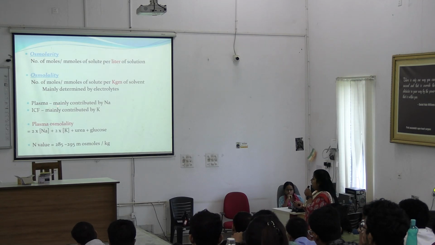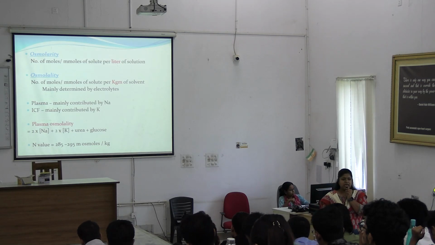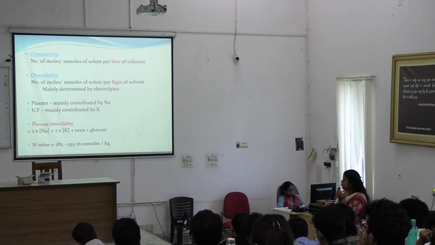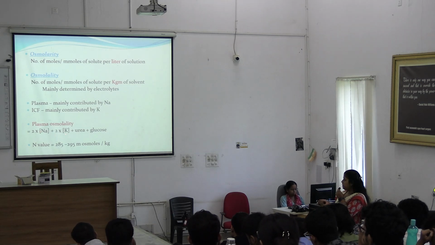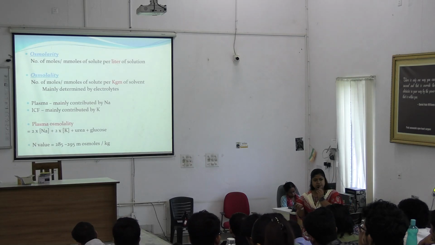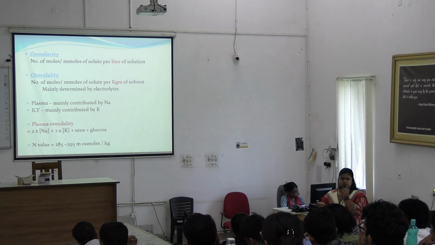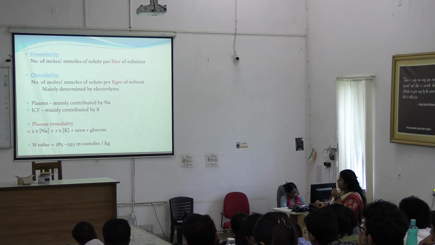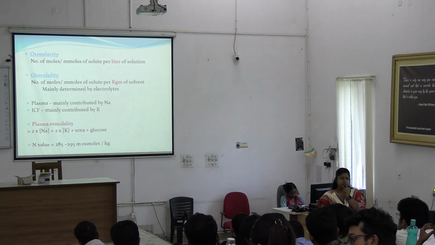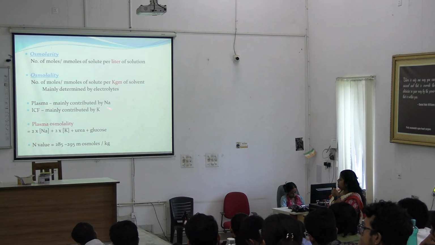Okay. Now, how to calculate plasma osmolality? As this is mainly dependent on the electrolytes, the equation is 2 times sodium concentration plus 2 times potassium concentration plus urea concentration plus glucose concentration. Okay. And this is in milliosmoles per kg. So the normal value of plasma osmolality is 285 to 295. This is plasma osmolality, which is contributed mainly by sodium.